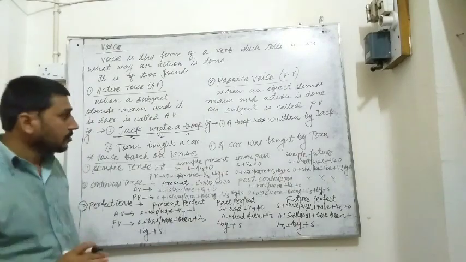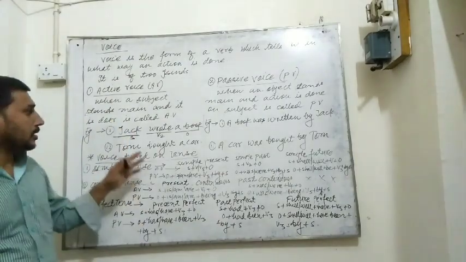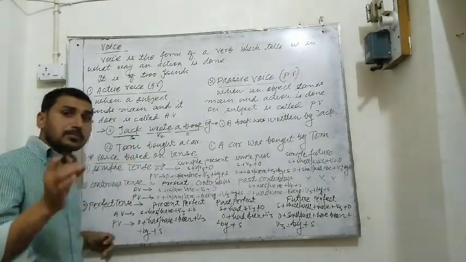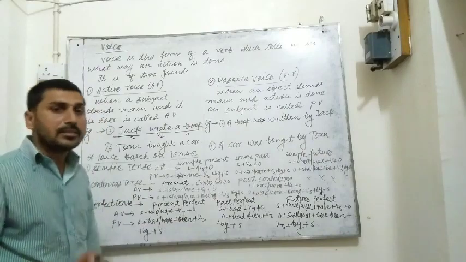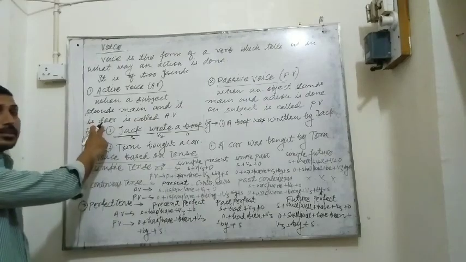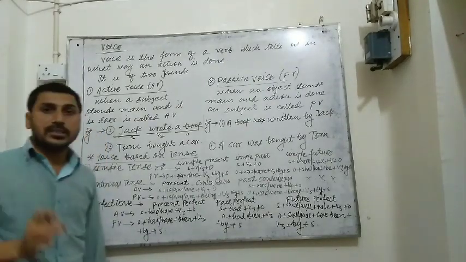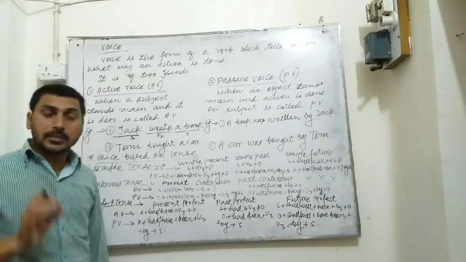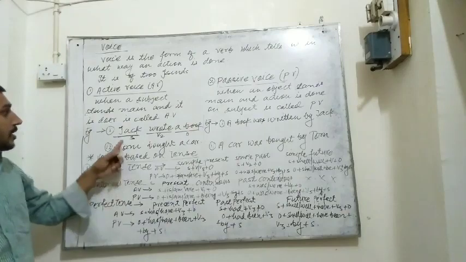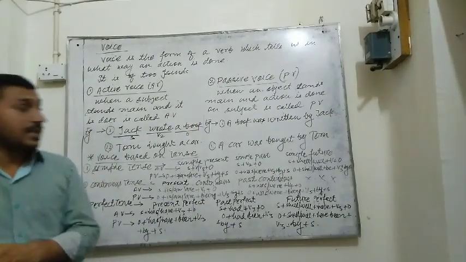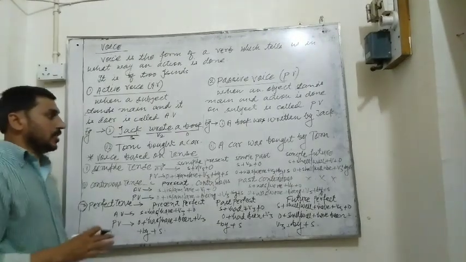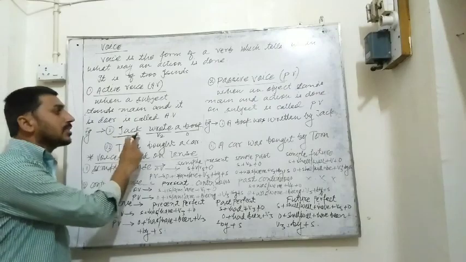I have written in the definition that when a subject stands main and performs an action, it is also called a doer. First, you have to understand what a doer is. The doer is the one who performs an action. So similarly, when a subject is also the doer, it is called active voice, because Jack is a doer here.